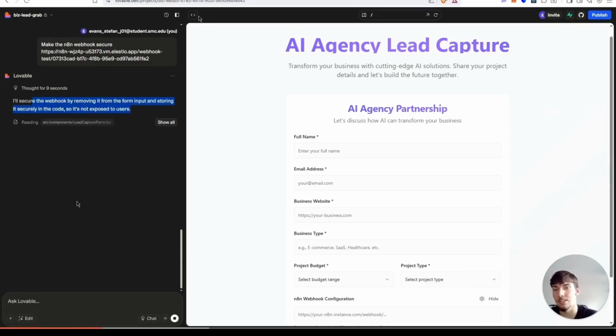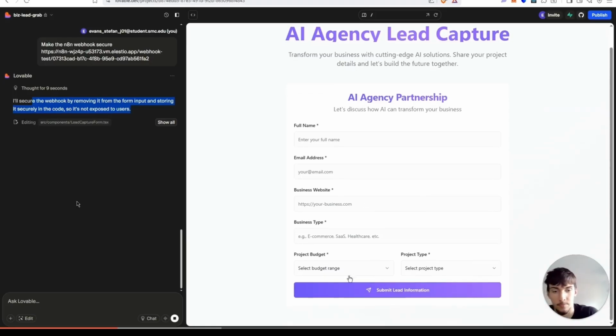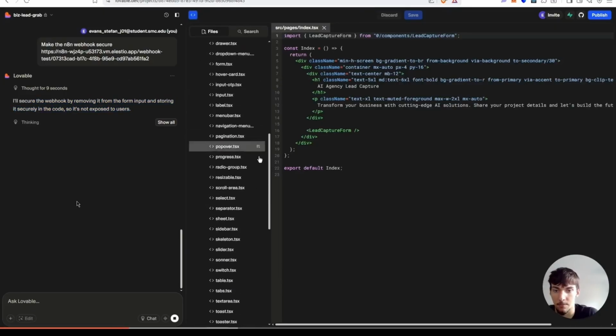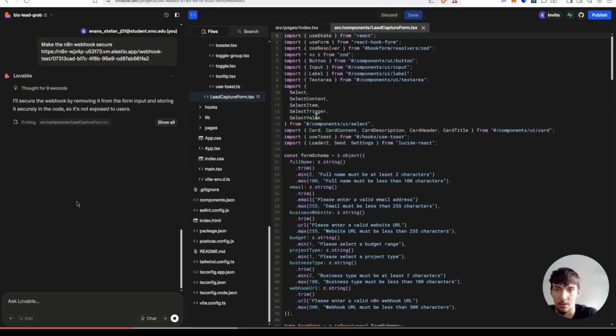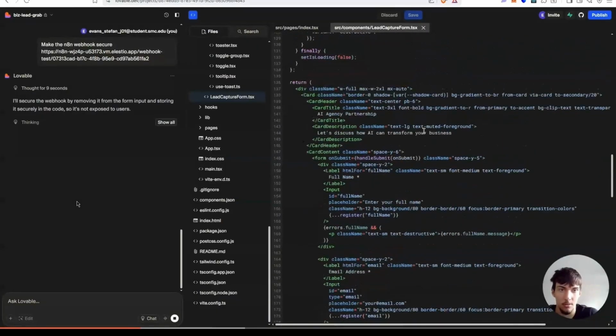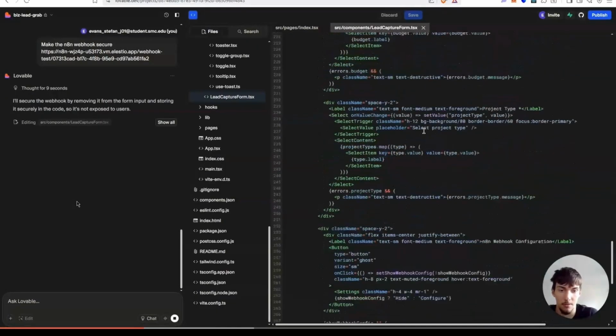But that's not totally safe because people can still just go into the code and find it, right? So now we can see here, it is not in the front end, but it's in the back end. So let's go here, lead capture form. Let's see if it put it anywhere in the code.